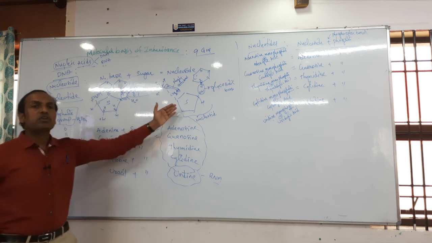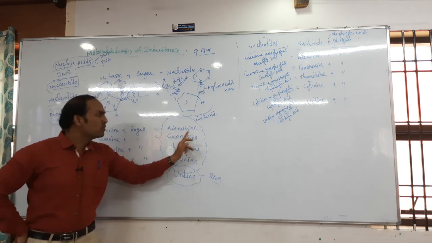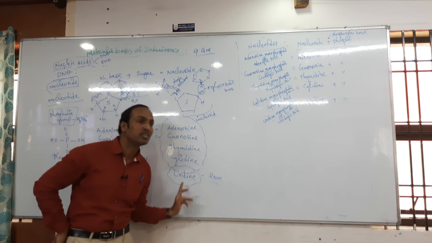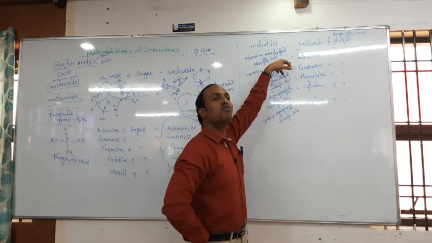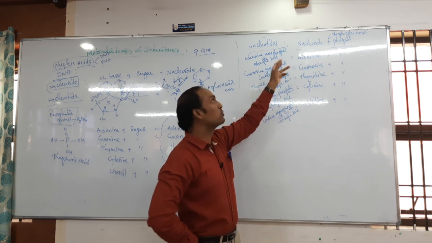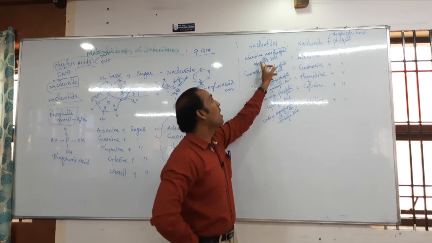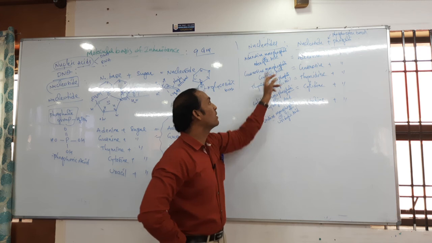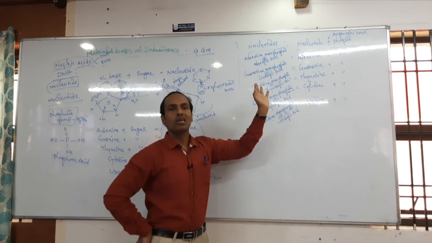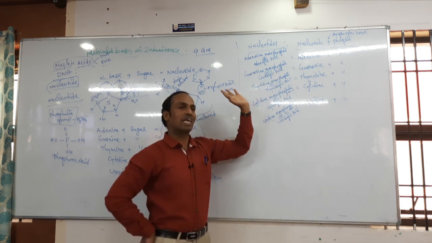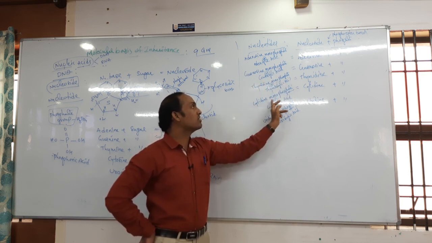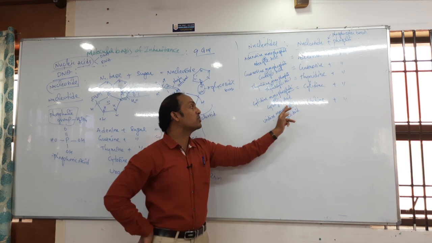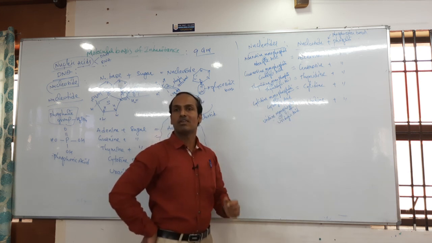Got the clarity students? Nucleoside andre adenosine, guanosine, thymidine, cytidine, uridine. Nucleotides andre which one da? Adenosine monophosphate. One phosphate will be addition to that one, the nucleoside. Then or it is also called adenylate acid, like that one it is there. Guanosine monophosphate or guanylic acid, cytidine monophosphate or cytidylic acid, thymidine monophosphate or thymidylic acid, uridine monophosphate or uridylic acid.